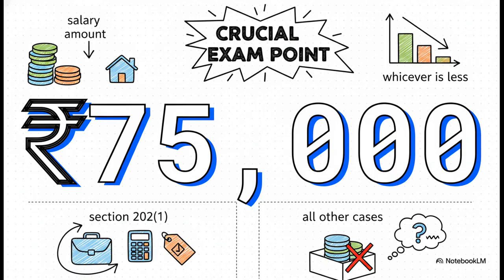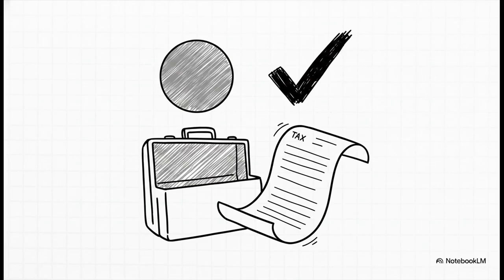Now, right alongside that under serial number 1 is the tax on employment, which we all know as professional tax. The rule here couldn't be simpler. Any amount paid by the employee as a tax on employment under Article 2762 of the Constitution is a straight-up 100% deduction. If it's paid, it's fully deductible. No complex formulas required here at all.